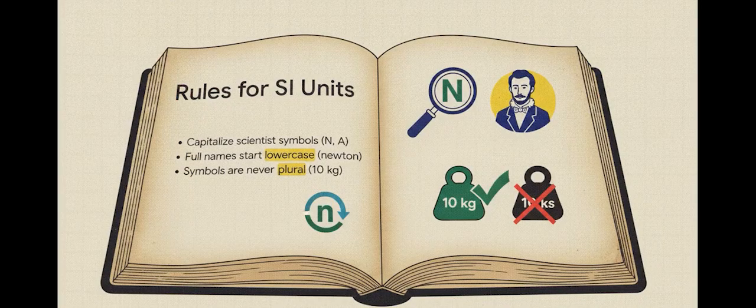But listen, you have to treat the rules for these units like the unbreakable laws of the physics universe. There's a very strict way to write them out. If a unit symbol is named after a famous scientist like Newton or Ampere, it gets a capital letter. But if you're writing the full name out, it always starts with a lowercase letter, so it's a lowercase n for newton. And this is a big one. Symbols never take a plural form. You write 10 kg, never ever 10 kgs.